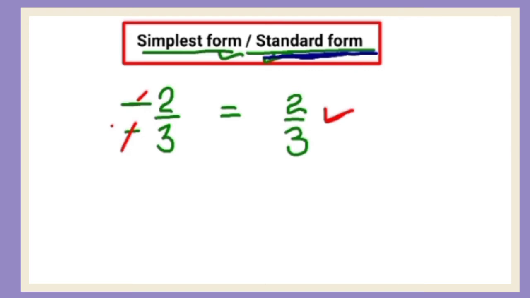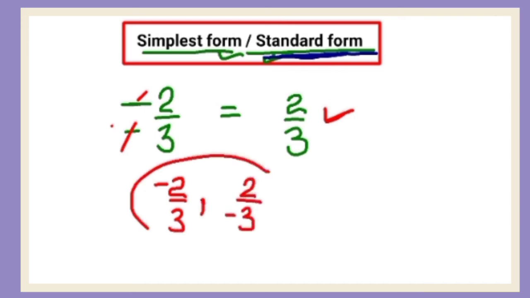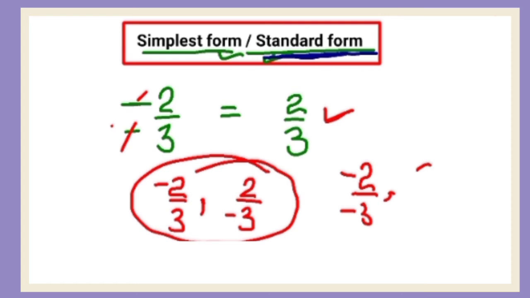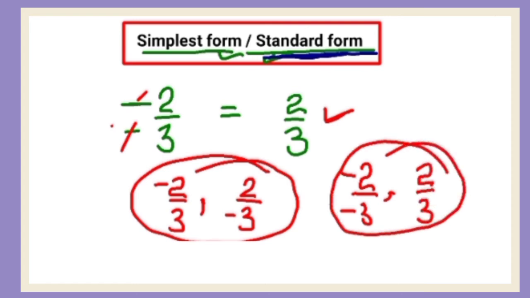So from this it is clear that if in the numerator or the denominator, one of them has a negative sign, like this or like this, then these are negative rational numbers. But if both have negative sign or they don't have negative sign, then those are positive rational numbers.